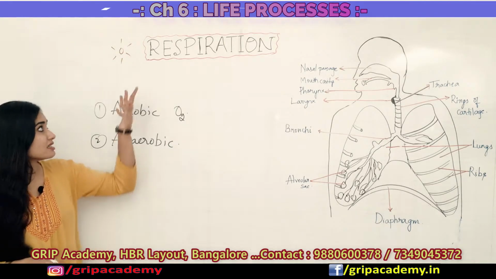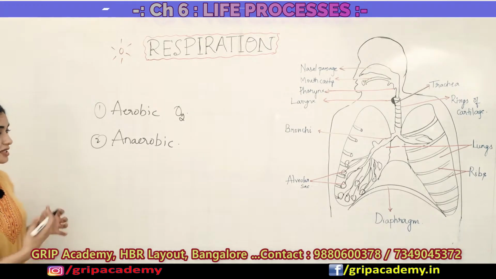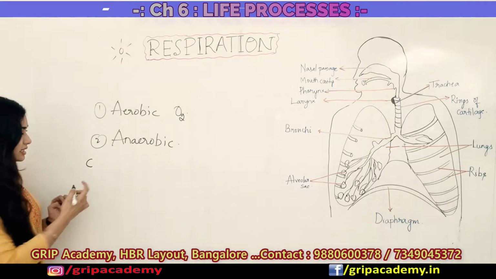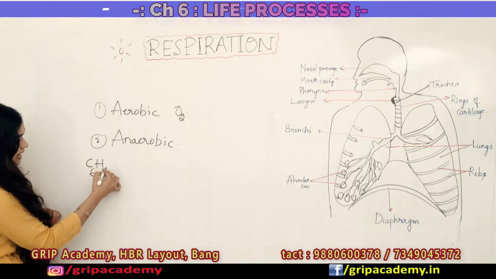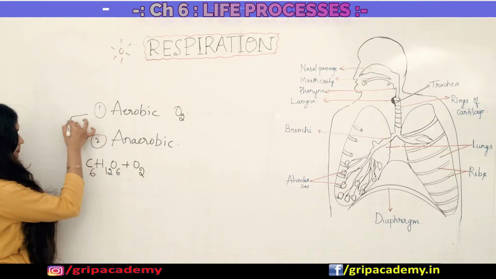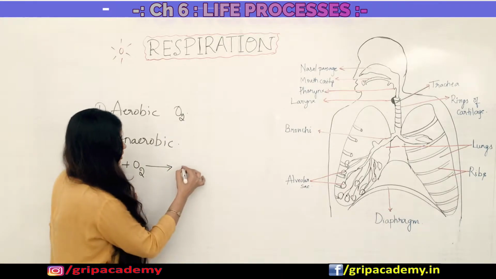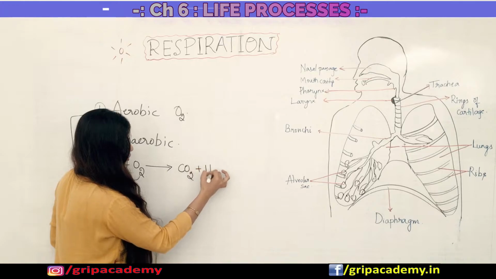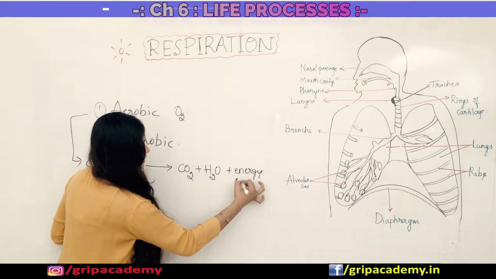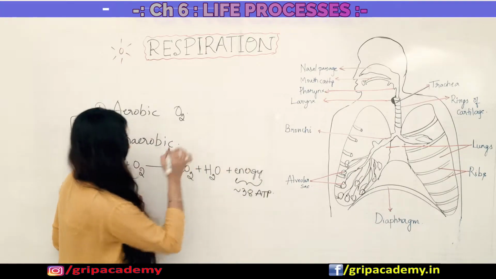What I told is, respiration refers to the breakdown of food resources, nothing but glucose. So we can represent this respiration in the form of a chemical equation like this: C6H12O6, in the presence of oxygen, would be broken down to form carbon dioxide, water and energy. This is approximately equivalent to 38 ATP molecules.